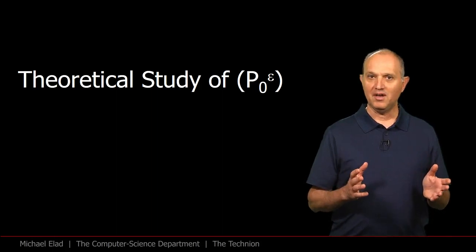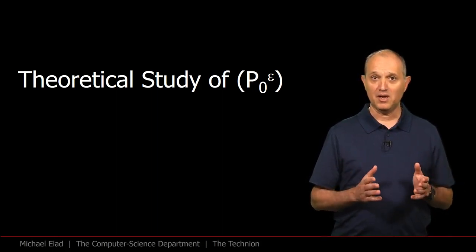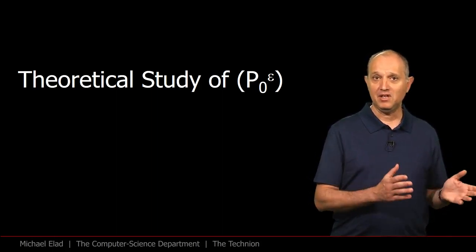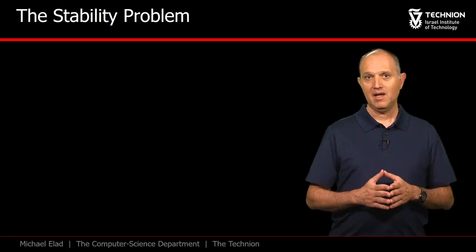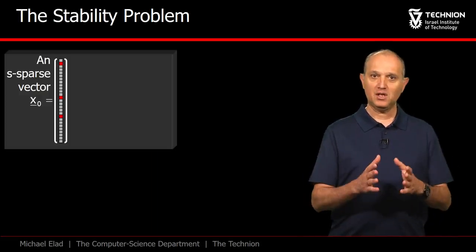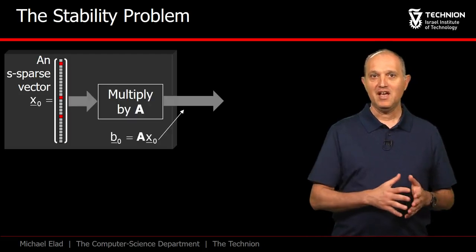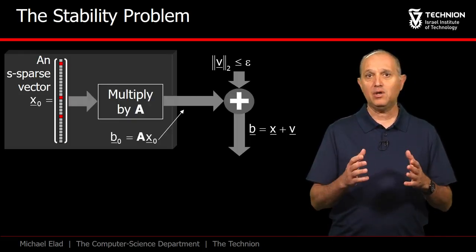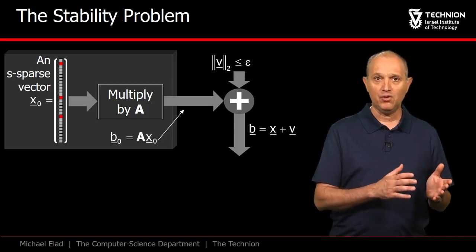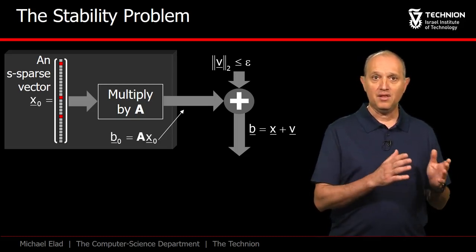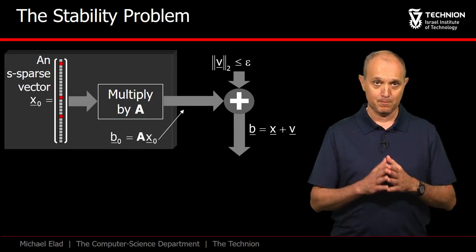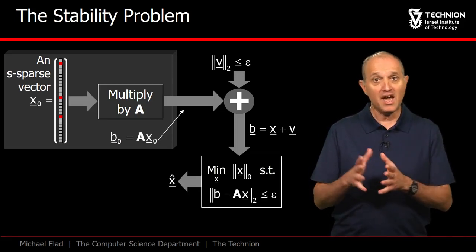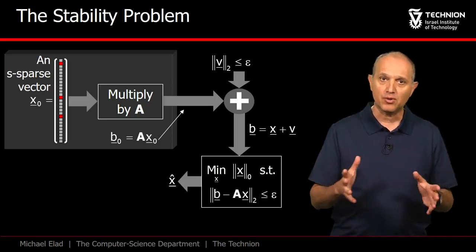Armed with the RIP and with the understanding of its properties, we are now ready to address the stability issue of P0 epsilon. Let's define our goal. We start with an S-sparse vector x naught and multiply it by A, getting the vector b naught. This vector is contaminated by an additive noise v of epsilon bounded norm, and this results with the vector b. We use A, b, and epsilon to define the P0 epsilon problem.